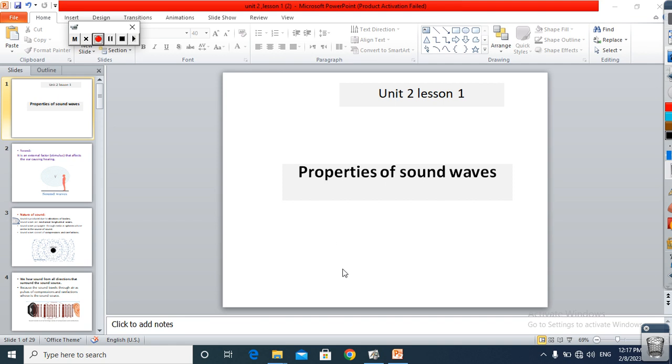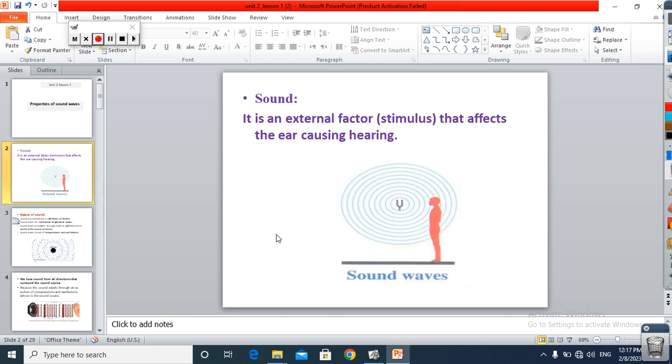Hello, Prep 2. Let's start Unit 2, Lesson 1, which is Properties of Sound Waves. What is meant by sound? Sound is an external factor or stimulus that affects the ear, causing hearing.